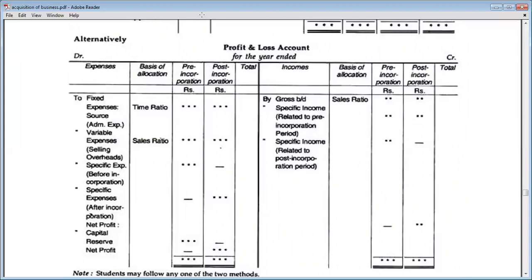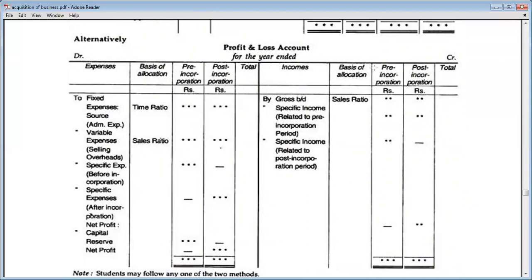The format will be the same as we have prepared for profit and loss account. On the debit side we will write all the expenses, and on the credit side all the income. But the amount column will be divided in two parts, that is pre-incorporation and post-incorporation.